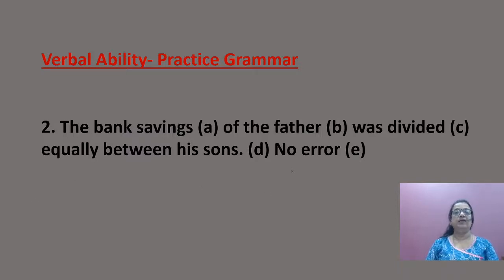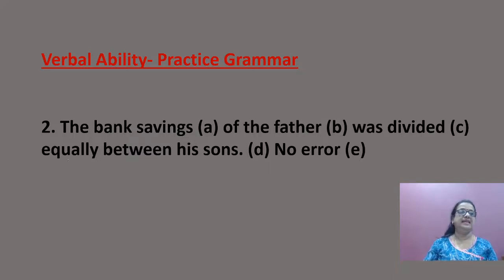No error. Where is the error? You can find out where the error is, or is there a sentence without any error?